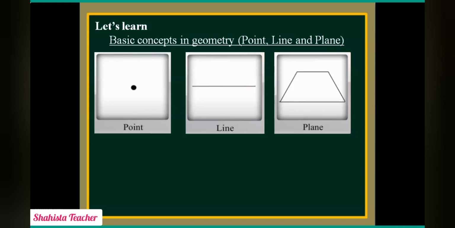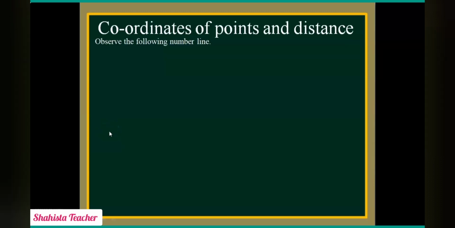Line and plane are sets of points. Keep in mind that the word line is used in the sense of straight line. Now students, let's study the coordinate of a point and distance.